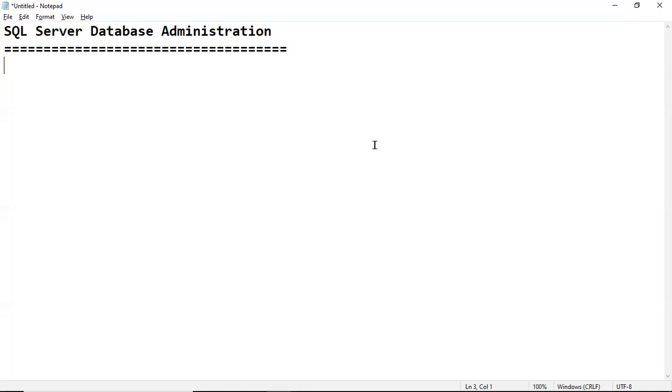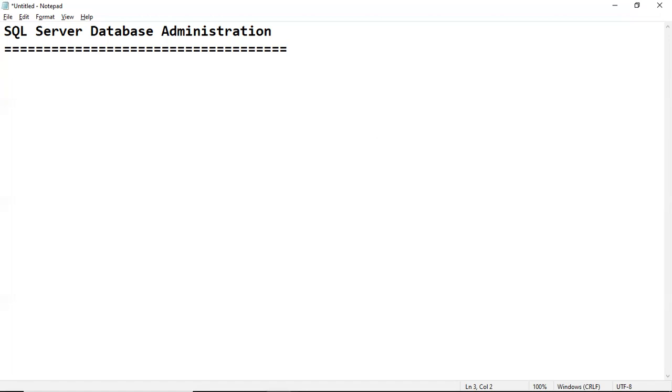Let's start with our session. Already we know as a SQL Server DBA, our job is maintenance. Database and database server maintenance is our job. That's why regularly we have to work with troubleshooting. Monitoring and troubleshooting is our regular job as a DBA.